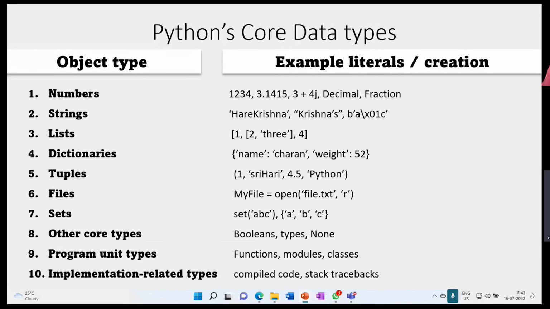Now, lastly, compile code and stack tracebacks. So why have I introduced some fundamental terminology such as object, expression, statement, module, program? Because I can use that terminology ahead, or else it's difficult to understand. Whatever you are looking at on the left side, right side, these are all called expressions. What does an expression do? It creates something.